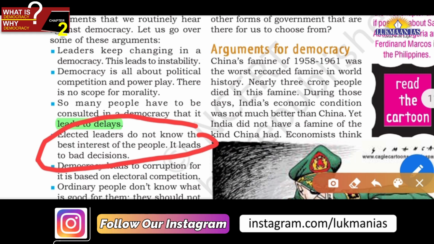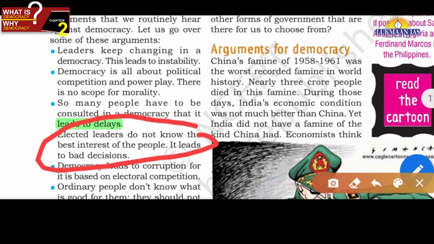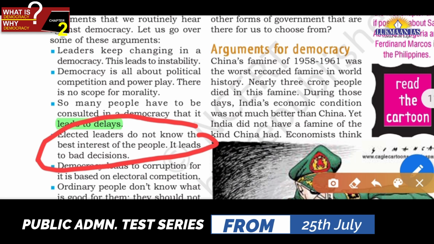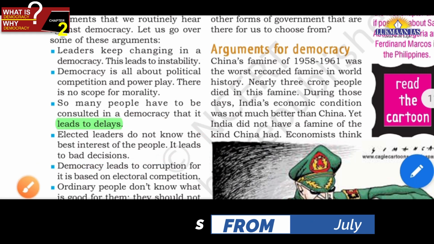So in general democracy, we see that though the parliamentarians are largely laymen, they don't have expertise knowledge, and when they don't have the expertise knowledge, it means that they may take a bad decision. However, it is a different aspect that today parliamentarians are well versed, well read, but this is one criticism of democracy, friends.